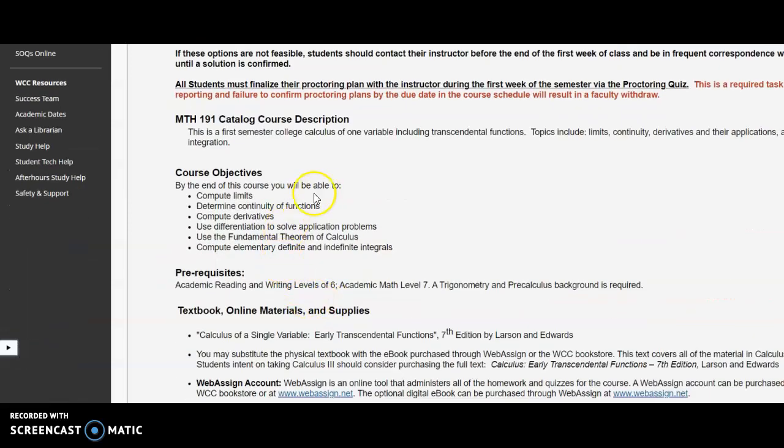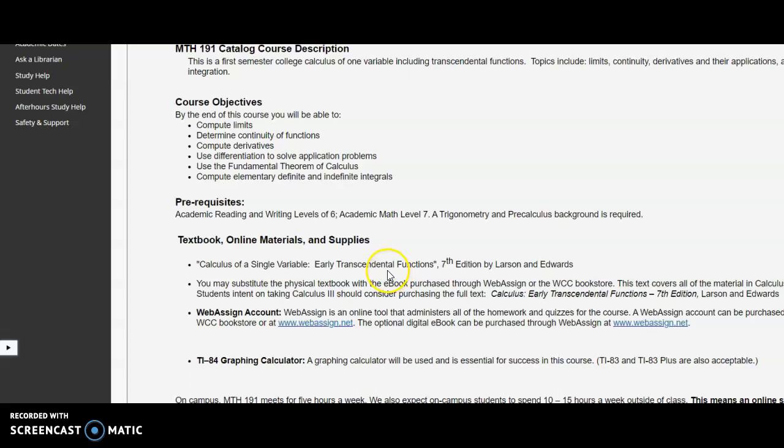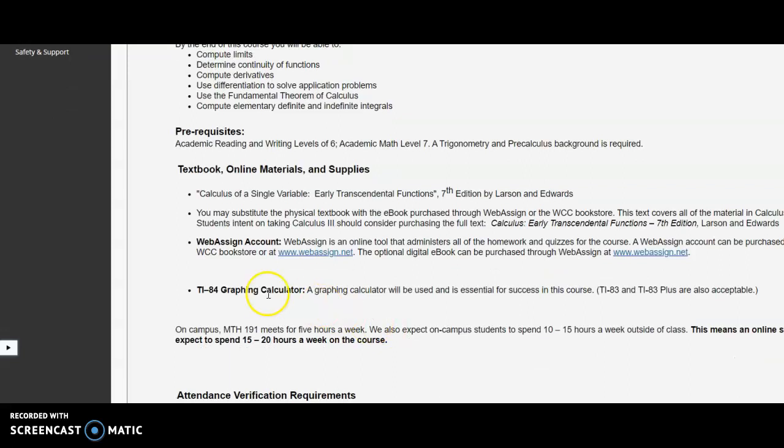Also in the syllabus, we have the course objectives, the prereqs that you need to take this course, the book, and the WebAssign. The WebAssign is necessary. It is where you will submit homework and quizzes for the class. And you do need a TI 84 calculator. 83 or 83 plus are also acceptable, so you can make sure you're using those so that you're used to them through the semester.